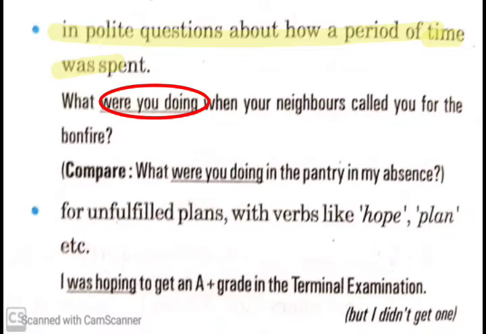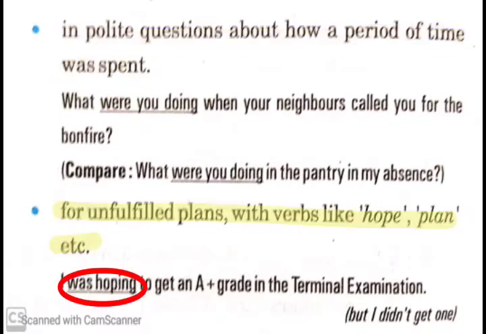So we are talking about how that period of time when the neighbors called for a bonfire was spent. So we are asking a question about a period of time. Then we use past continuous tense. So for unfulfilled plans with verbs like hope, plan, etc., if there is a plan that is unfulfilled, then we use past continuous tense.